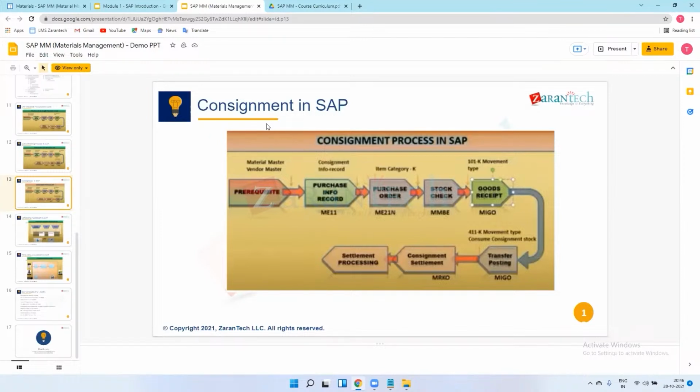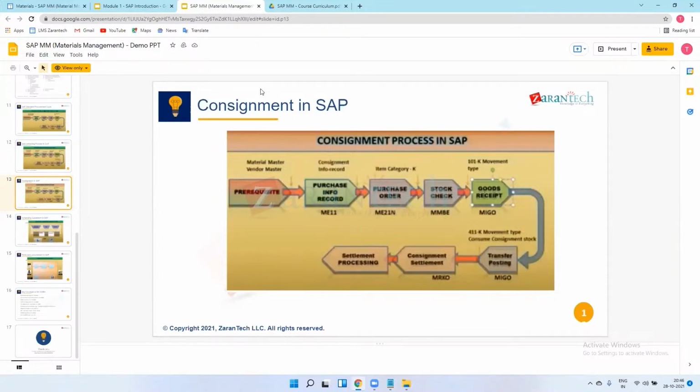Just on the invoice basis or on the PO basis, I will procure material and store that material in my company premises. Suppose we have 100 tires in our company premises, but ownership is with the vendor only.